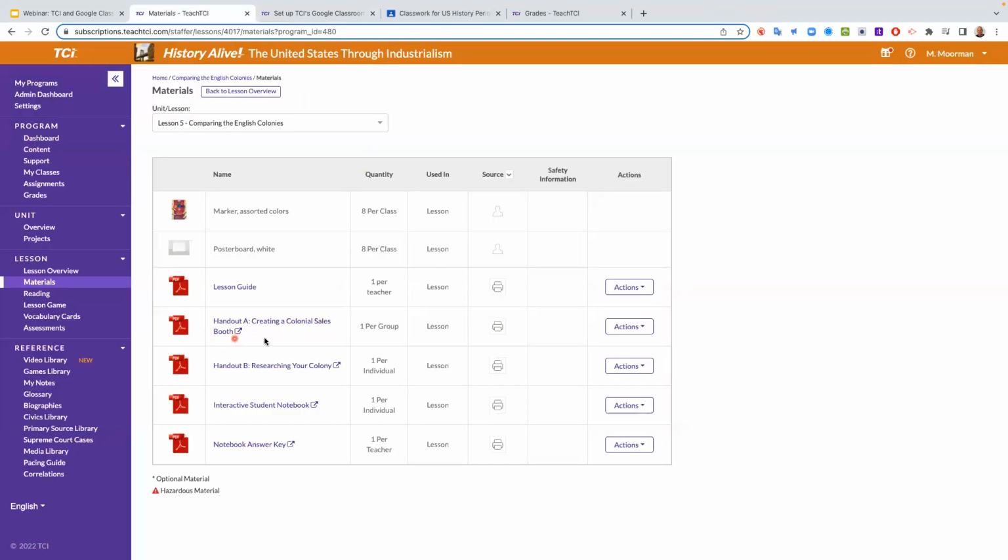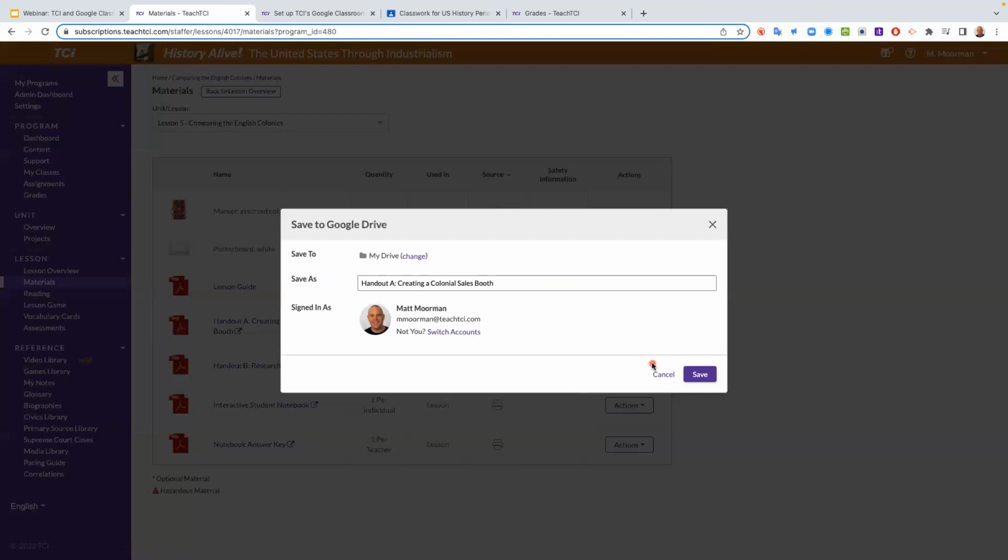So I am going to go right over here under actions, and again, I'm in materials. I'm going to go to actions, and I'm going to save that to my Google Drive. Now, if I just click save right now, it's only going to put that handout in my personal Google Drive. I actually want to put it in the class drive so the students have access to it. And then I'll show you specifically how you can link it to that assignment.